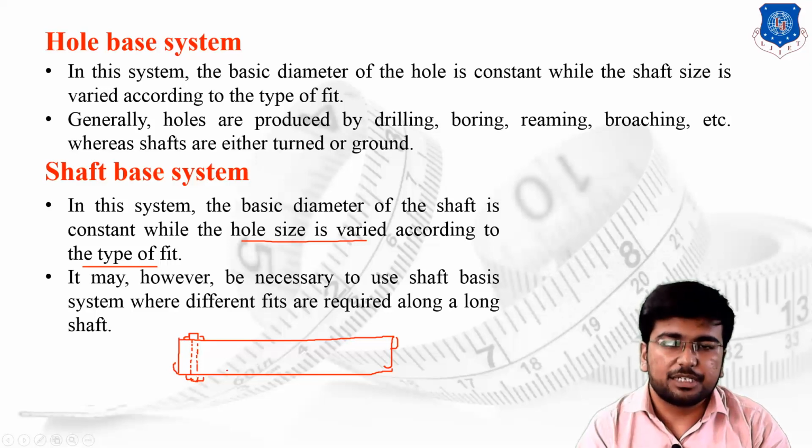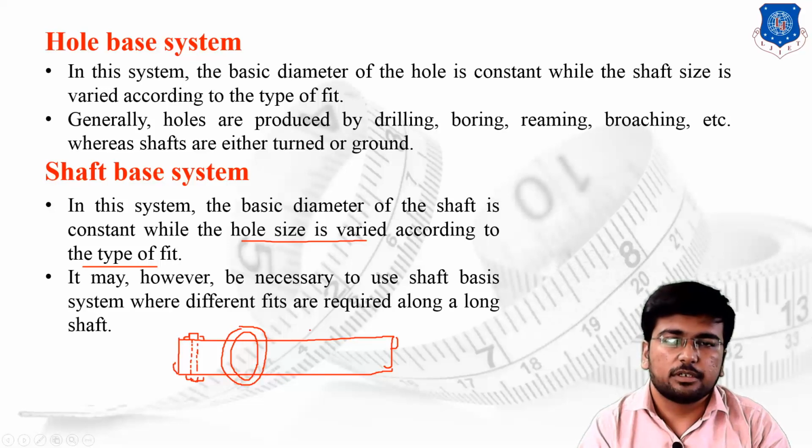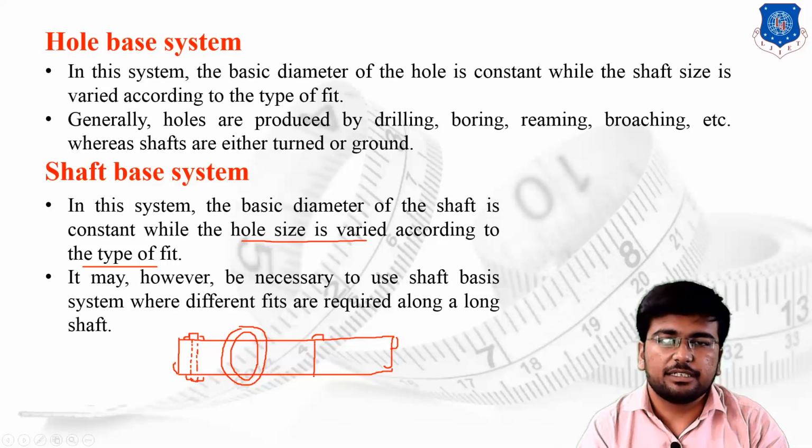Suppose a ring should be provided, a loose ring, which can easily move from one spot to another spot over the shaft. A gear set has been provided, or we can say a basic gear has been provided. This is the side view of the gears.